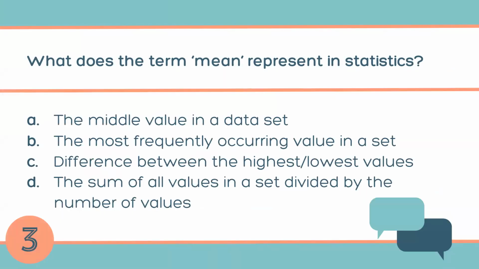What does the term mean represent in statistics? The middle value in a data set, the most frequently occurring value in a data set, or the difference between the highest and lowest value, that is range, or the sum of all the values in a set divided by the number of values. So D is the answer. So this is median, this is mode, this is range, and D is the one which represents mean.